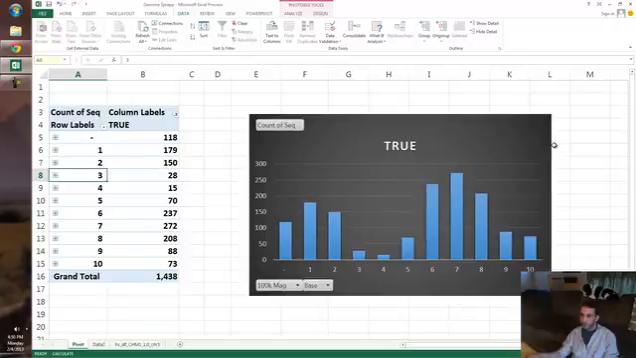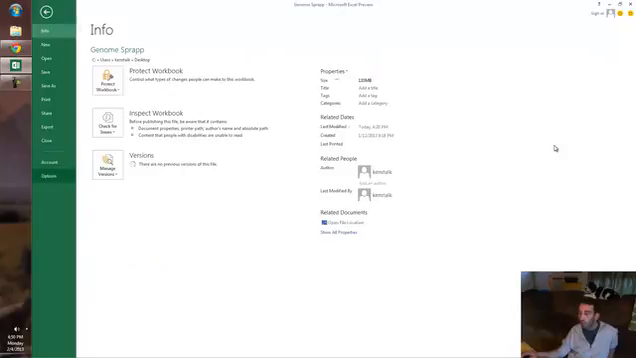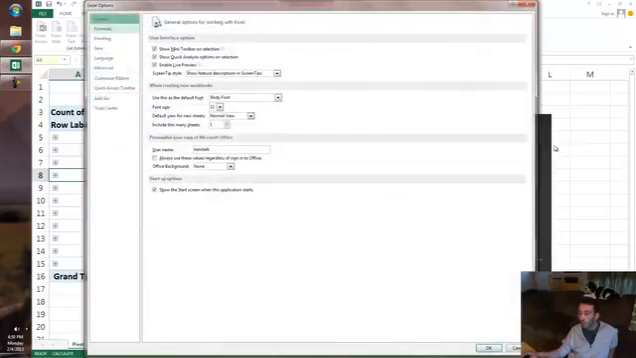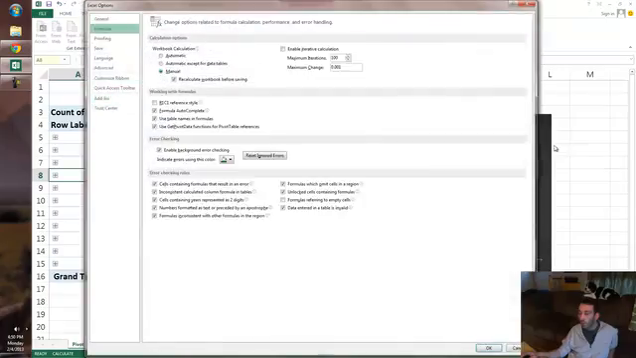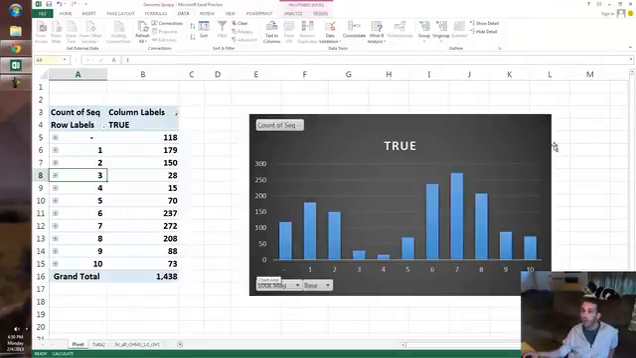which manual calculate on, which means the file won't blow up on me every time I try to do something. It'll only blow up on me when I ask it to, which is much nicer. It has to do with going into File and then Options. Never done this, and then you go to the formulas right here and you click this for manual so that stuff doesn't calculate automatically when you have a billion formulas going on like I got going on in this file